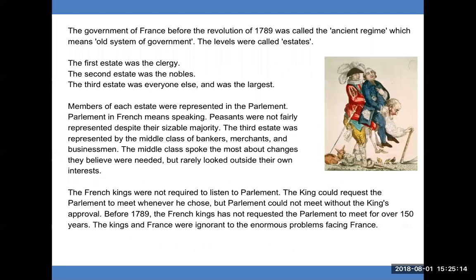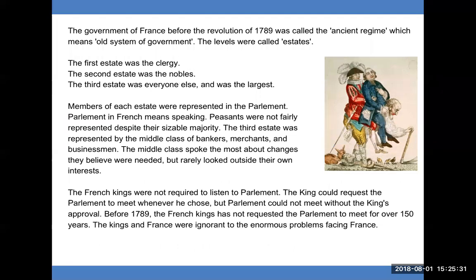The government of France before the Revolution of 1789 was called the Ancien Régime, which means old system of government. The levels were called estates. The first estate was the clergy. The second estate was the nobles. The third estate was everyone else and was the largest.